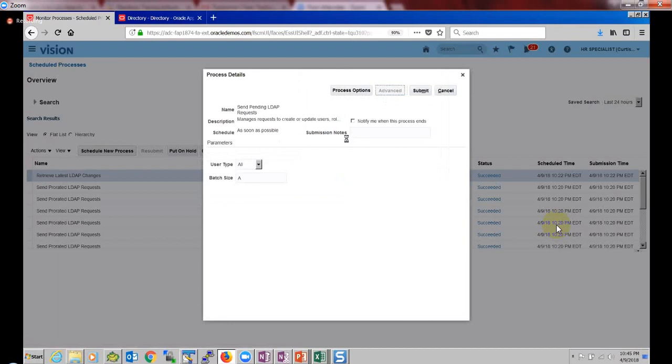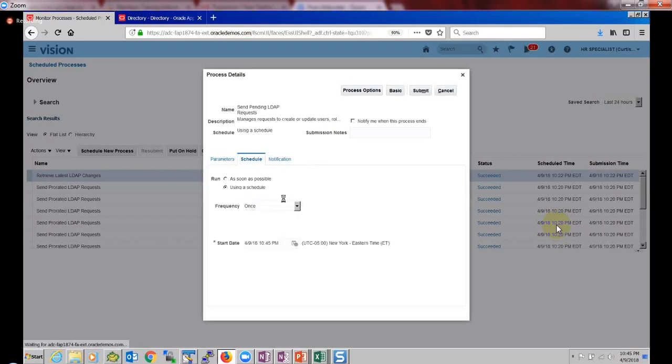In the advanced tab, you will have a provision to choose other options. Once you decide on the parameters, here we have something called schedule. In the schedule we define the frequency at which to run this job: as soon as possible, or using a schedule. When you say using a schedule, you can choose hourly, daily, weekly, monthly, yearly, custom, or use a saved schedule.